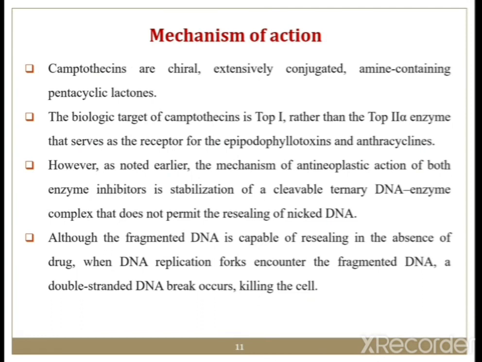The biological target of camptothecin is topoisomerase 1, rather than the topoisomerase 2 alpha enzyme that serves as the receptor for the epipodophyllotoxins and anthracyclines. In the previous classes of plant-source anticancer agents we have seen, topoisomerase 2 was the major target, but in this case topoisomerase 1 is the target, rather than topoisomerase 2 alpha.